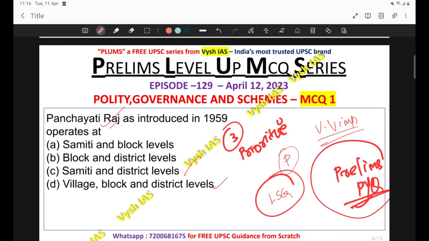You have to get the knack of how to solve the PYQs and how to apply logic, and you will get to know some important portions. You will get to know the particular pattern in which UPSC is framing questions. In that pattern, you can find that Panchayati Raj becomes an important topic in polity. In polity itself, we can predict some portions, and out of those, Panchayati Raj becomes very important. That's why in the coming episodes, we'll be focusing more on that.